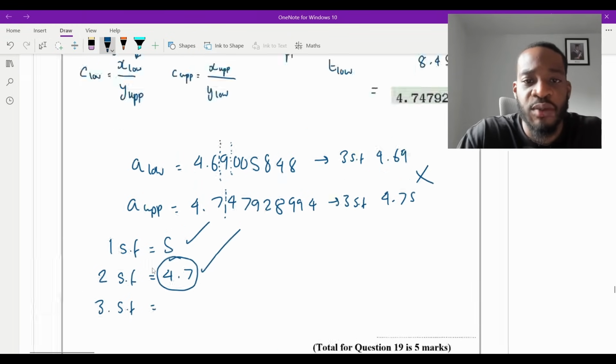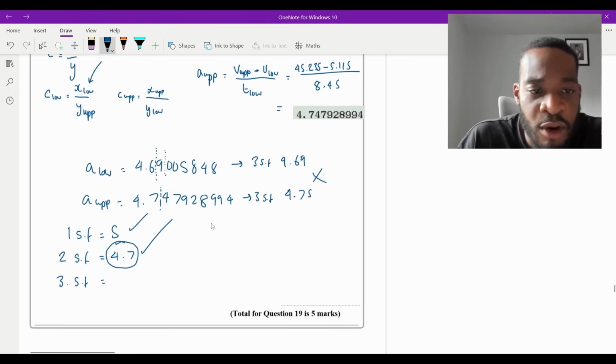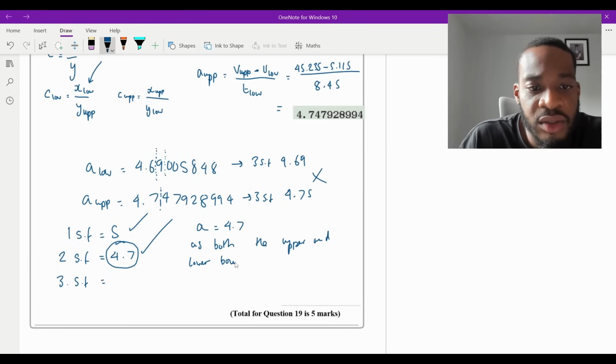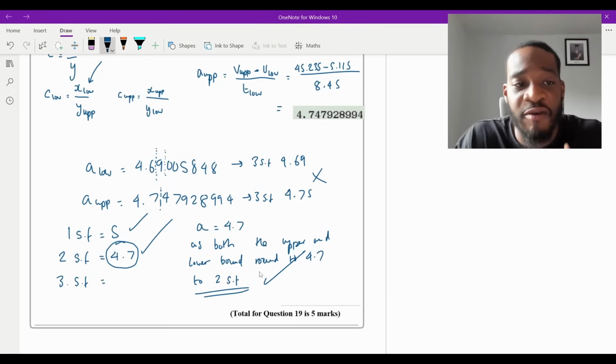So now what you're going to say, let me just zoom out because I'm always scared that you guys can't see or some bits are cut off from my face in the camera. So what you're going to say is A is equal to 4.7 as both the upper and lower bound round to 4.7 to two significant figures. And that's it. You have to give your reason at the end to get that final mark.